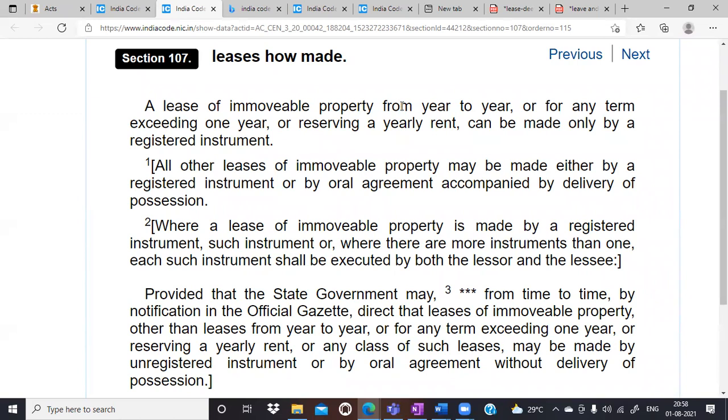Why is there a need of writing this, reserving a yearly rent? This is important. They could have written any term of 1 year or more. In that case, registry is required.